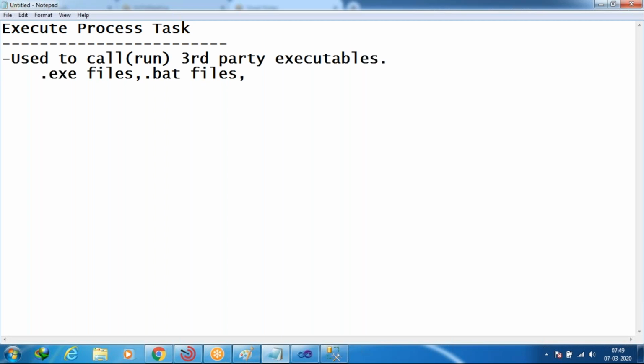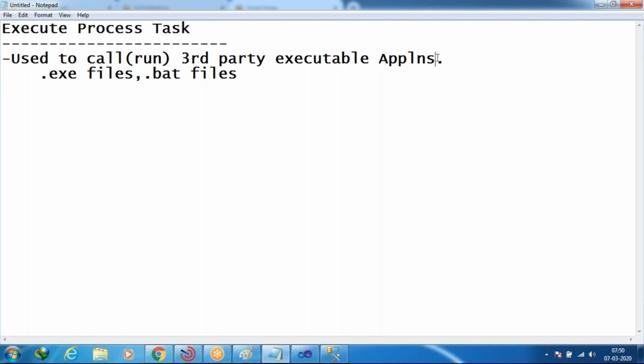If you want to call such kinds of files in our SSIS, any third party executables, what does that mean? Third party executables means third party executable applications. Guys, getting what I'm saying? So the execute process task is used to call third party executables, meaning third party executable applications.